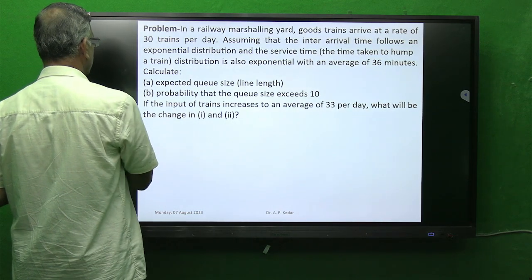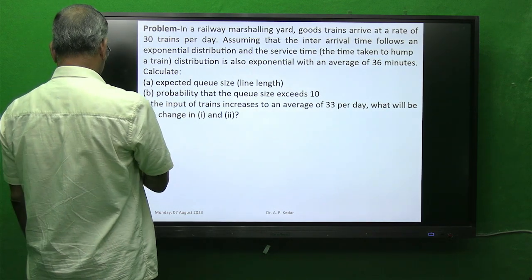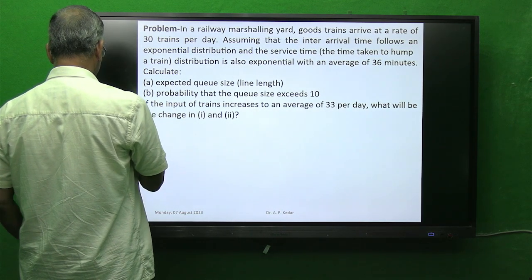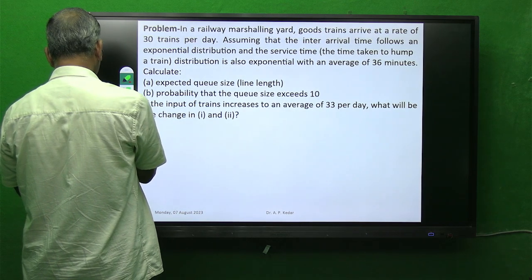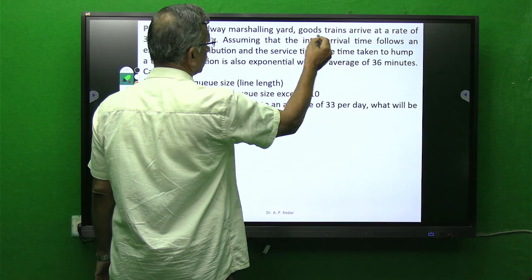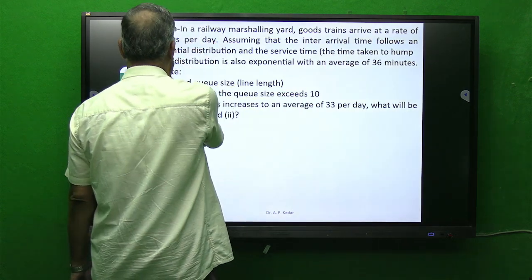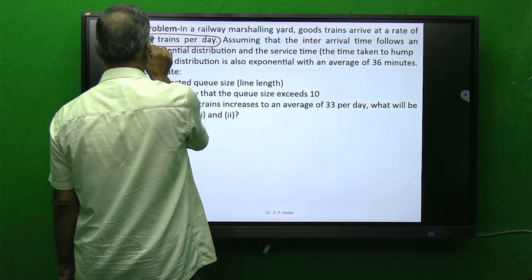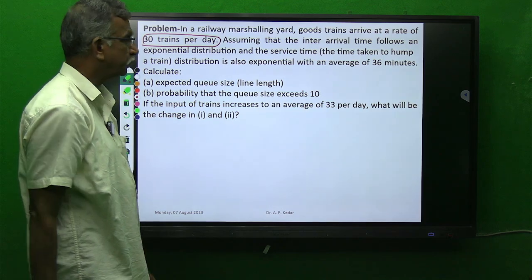Now, a similar problem again. In a railway marshalling yard, goods trains arrive at a rate of 30 trains per day.